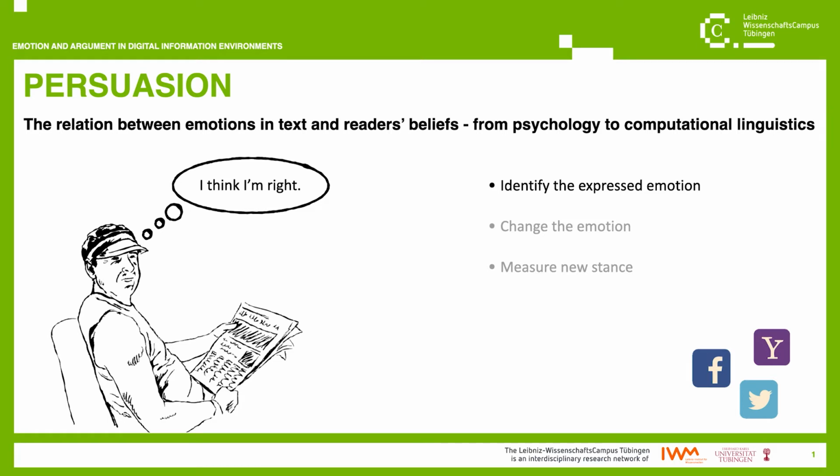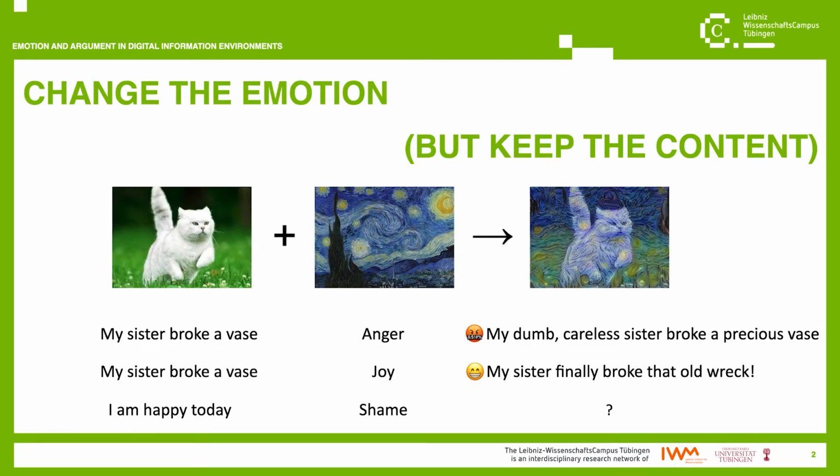And I am implementing a system that first identifies the emotion expressed in a text and then rewrites the text such that it expresses a new emotion. Eventually, this will allow me to observe if a change in the emotion connotation of the text also affects its persuasive power. So let's take a closer look at the problem of changing emotions in texts.